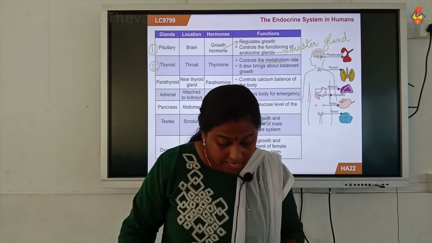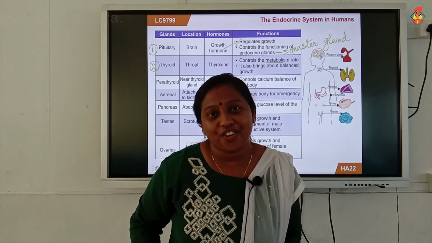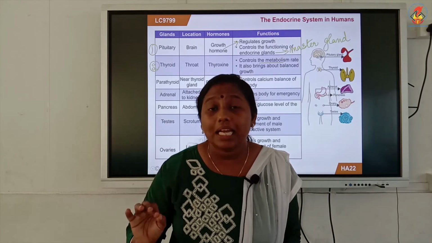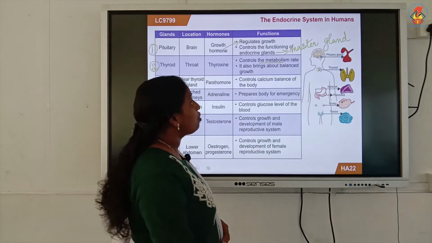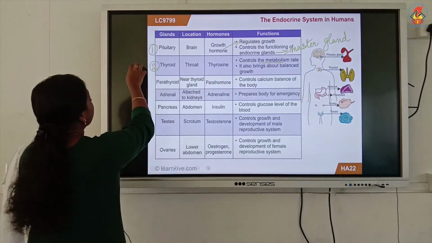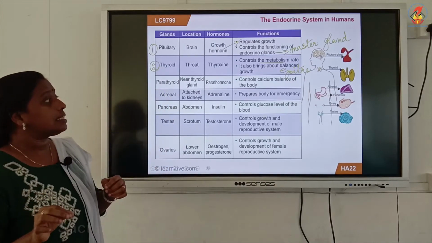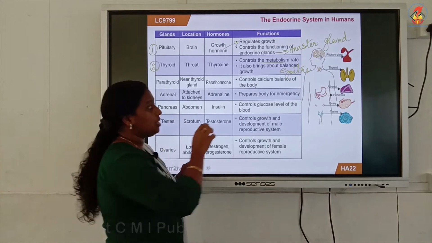There will be under secretion of thyroxine, and this will lead to a disease, and you call the disease goiter. I will write it here. Goiter. Clear? The under secretion of thyroxine from your thyroid gland will result in a disease called goiter.